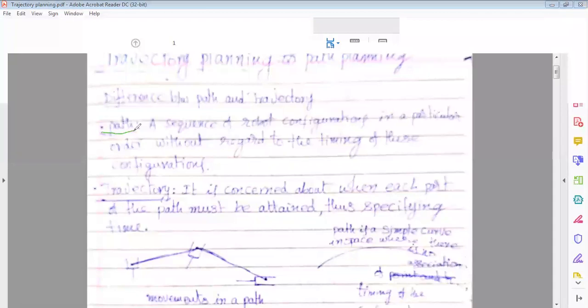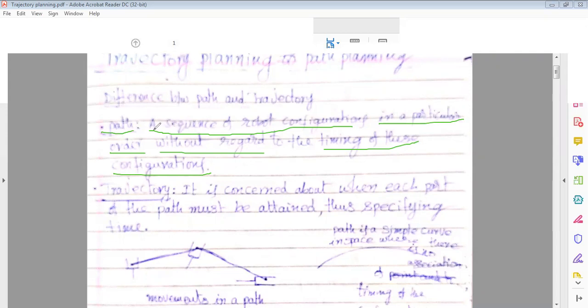What is a path? It is a sequence of robot configurations in a particular order, without considering the timing of these configurations. So a path is a simple curve. It represents the sequence of robot configurations in a particular order, without considering the time of the configurations.